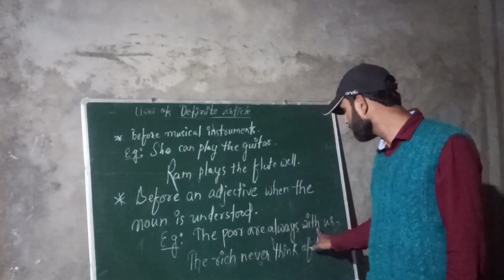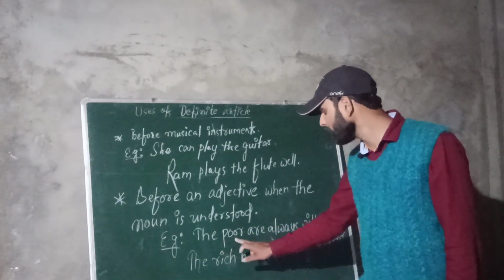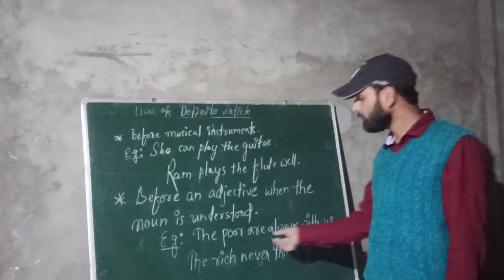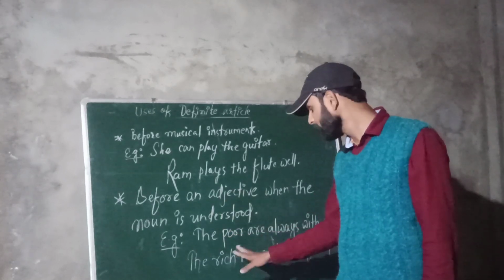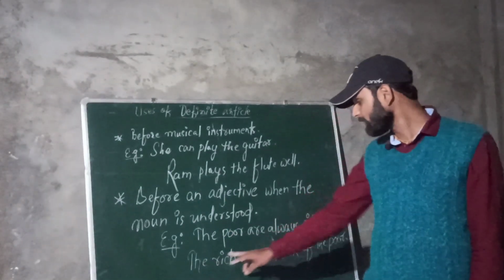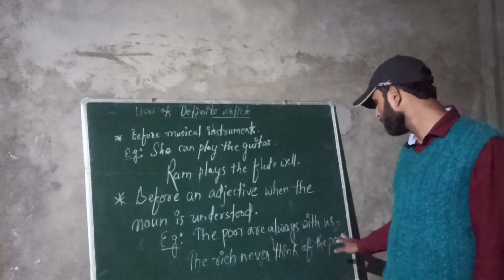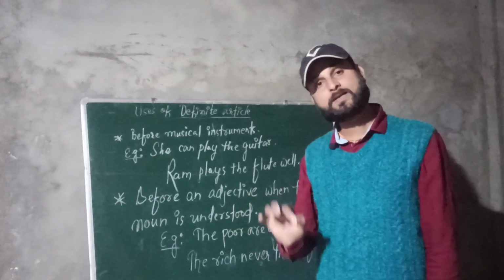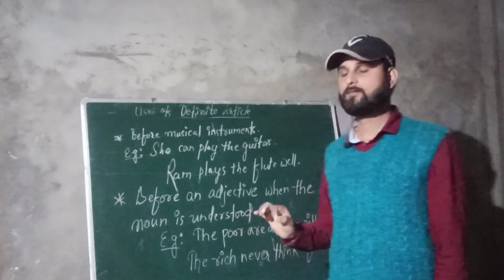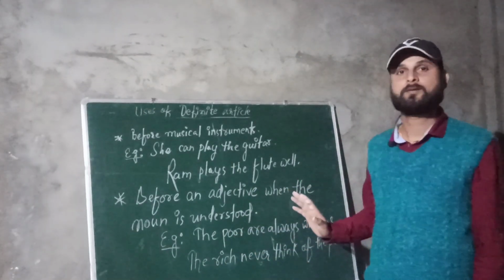When you say the poor are always with us, it means the poor people are always with us. Next, the rich never think of the poor. The rich never think of the poor means the rich people never think of the poor people.